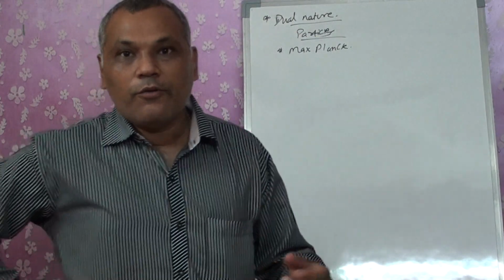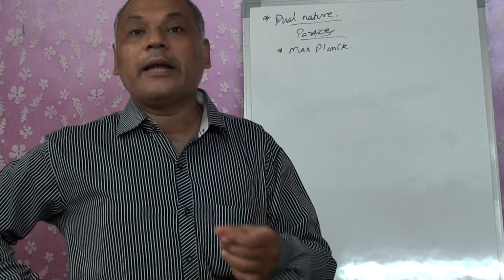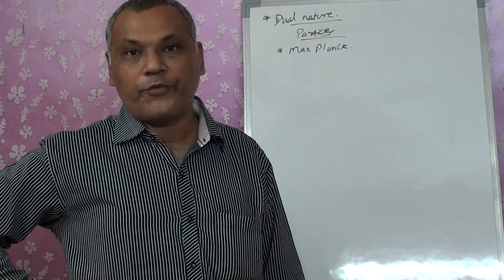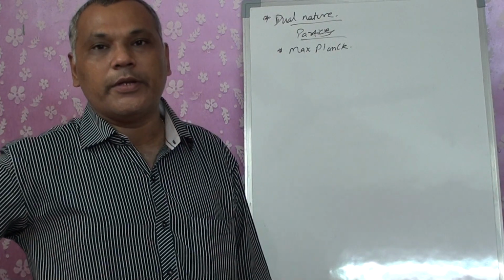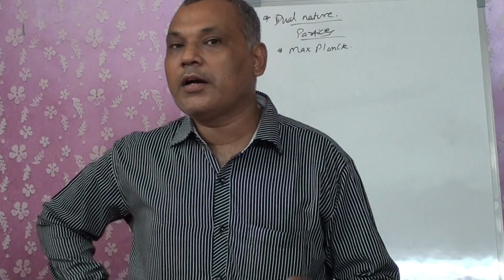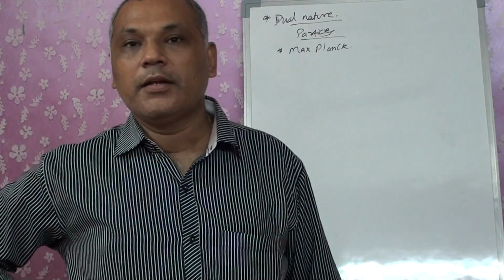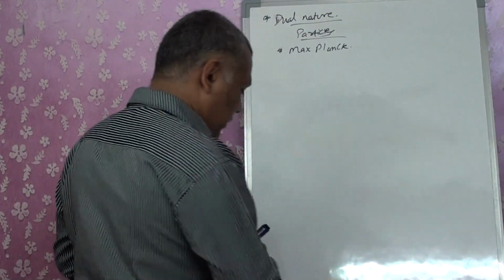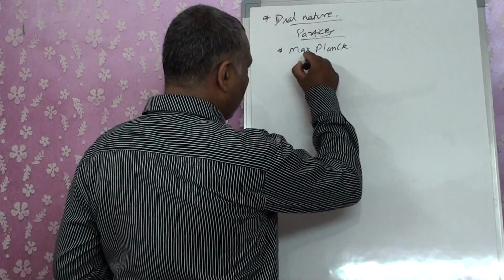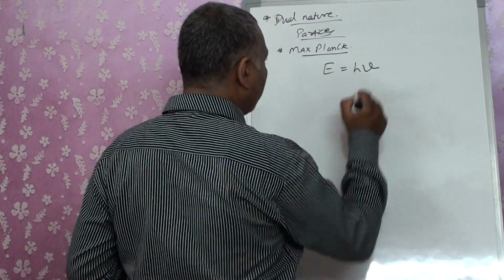So when these radiations reach some surfaces, they are absorbed by the surface. At that time, some energy transfer would have taken place. So they are converted into particles. Mass is there, certain energy is there. So Max Planck proved that energy is E equals h nu.